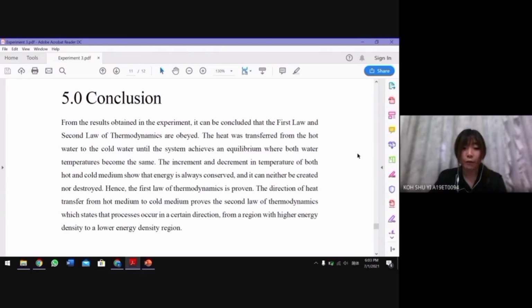The direction of heat transfer from hot medium to cold medium proves the second law of thermodynamics, which states that the process occurs in a certain direction, from a region with higher energy density to a lower energy density region.